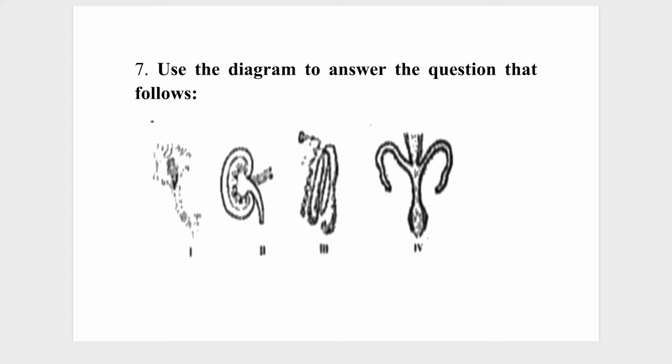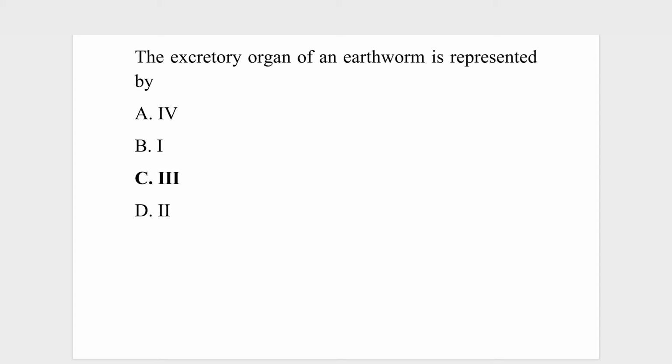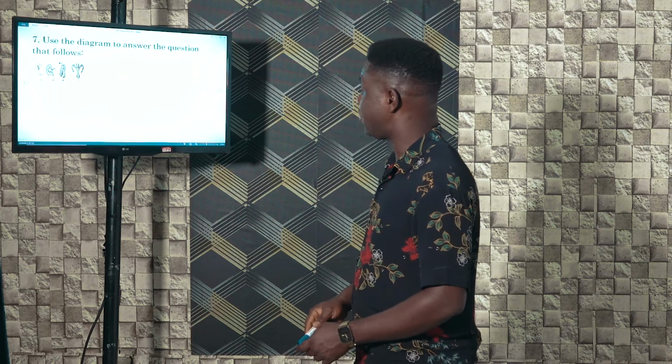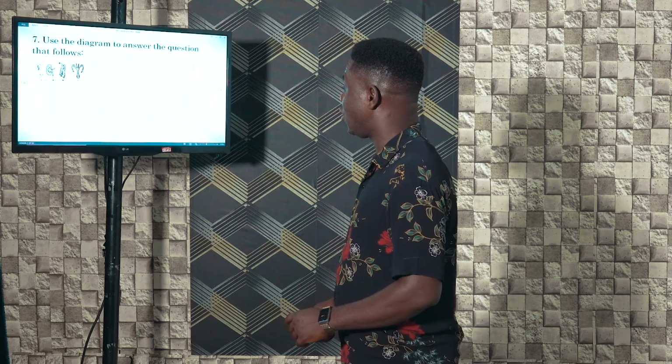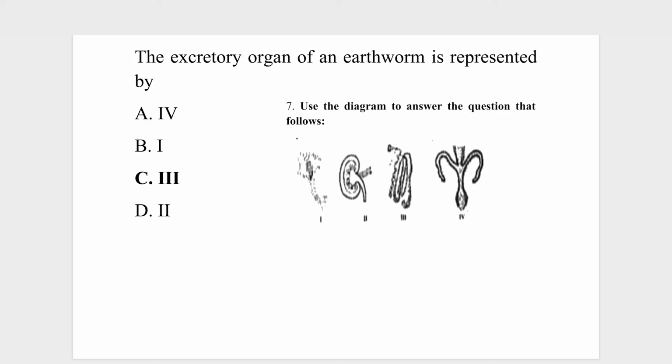So the first question here says, the excretory organ of an earthworm is represented by what? Number 3 was nephridium, and that is the excretory organ of earthworm. So the correct answer is C, nephridia or nephridium. Nephridia is plural, nephridium is singular.